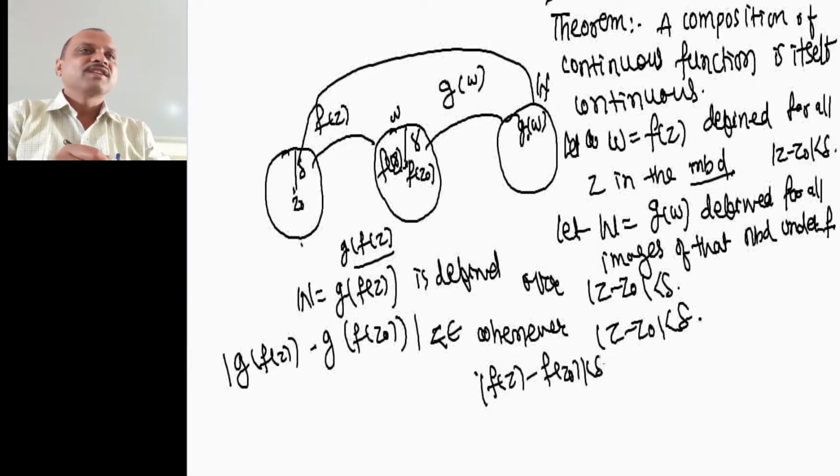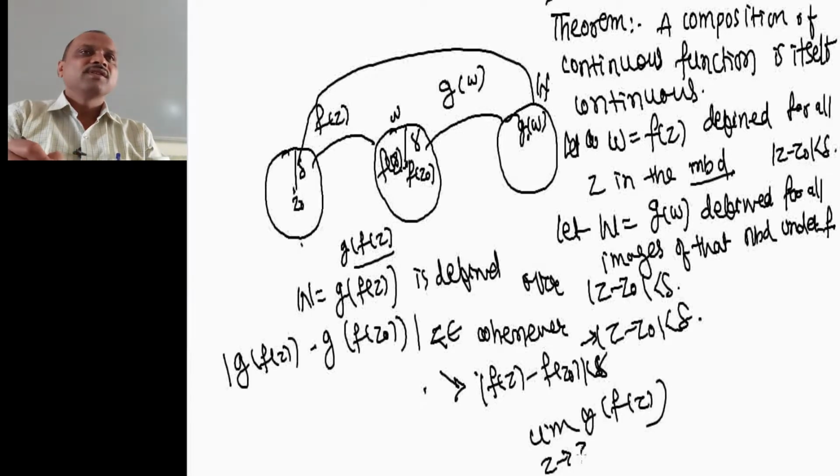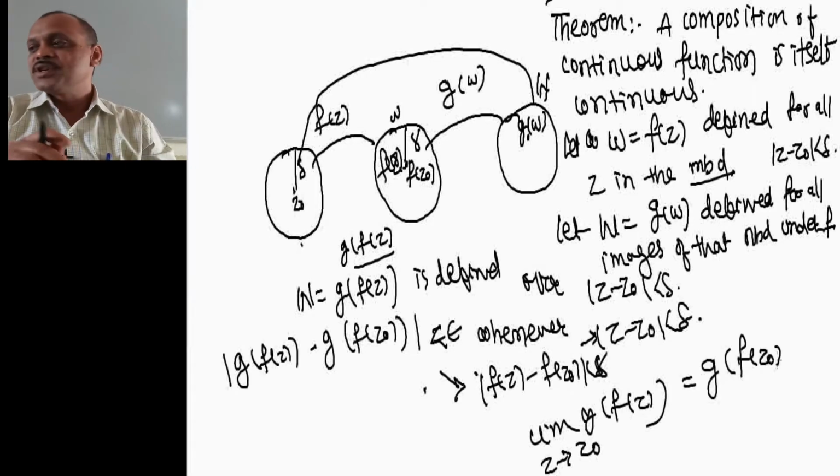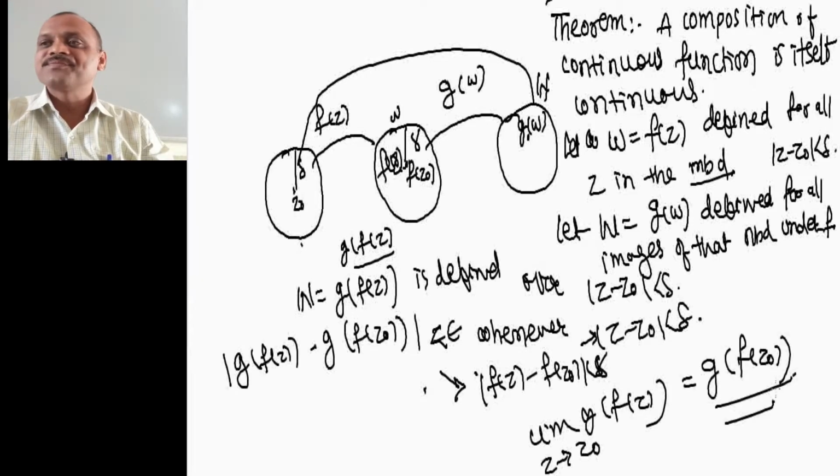Then the limit of g of f of z as z tends to z0 equals g of f of z0, okay. And therefore this composite function is continuous.